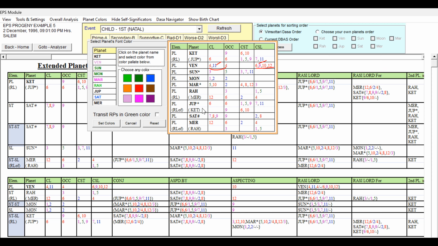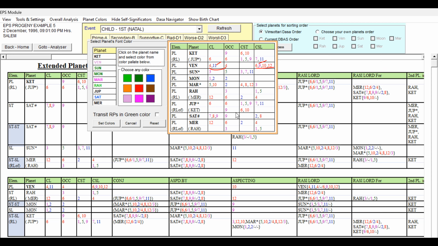Now the Jupiter. Jupiter is 7 and 11 cuspal sublord, 1, 5, 9 star lord. These are all good. But if you start from the source, 6th lord occupying 6th house, it is indicating some weakness but not detrimental to the progeny. And moving towards 1, 5, 9, 7, and 11, this is good.